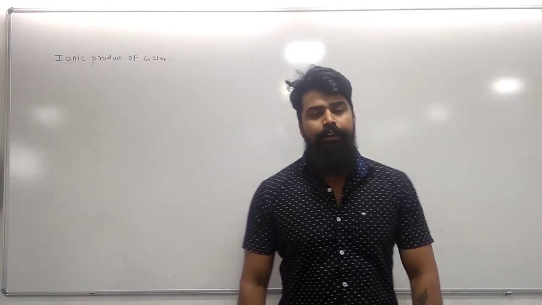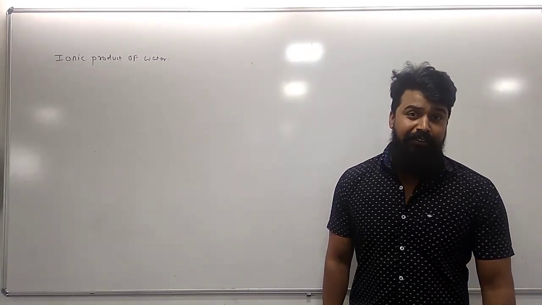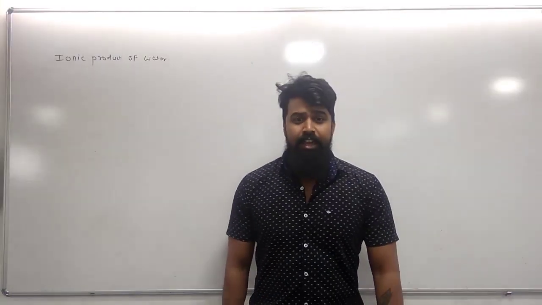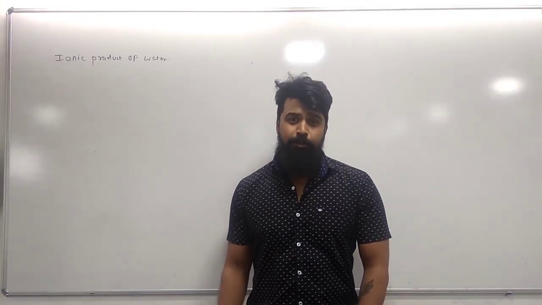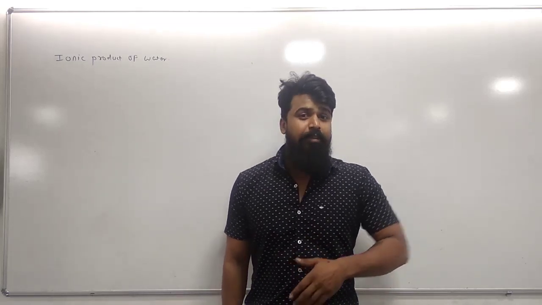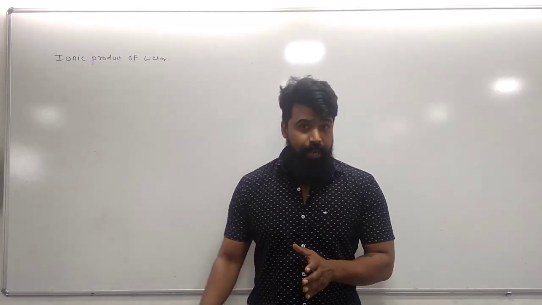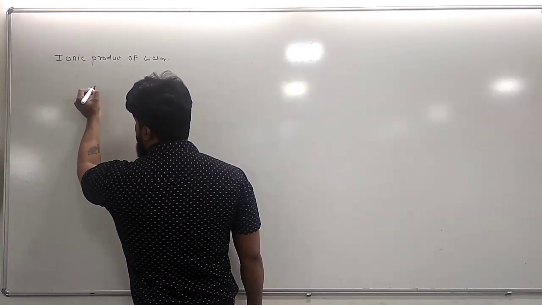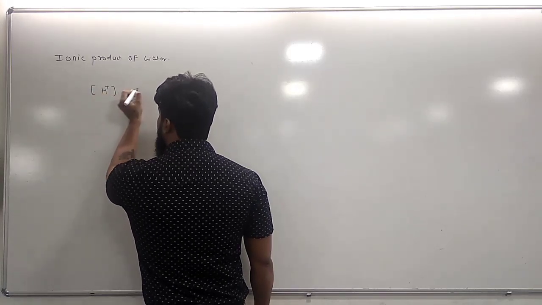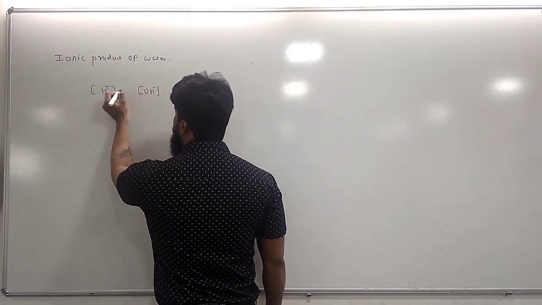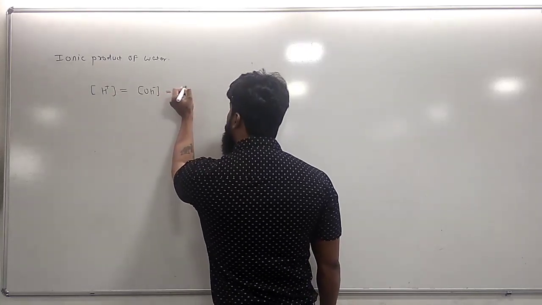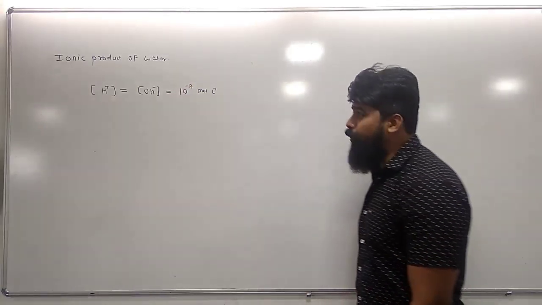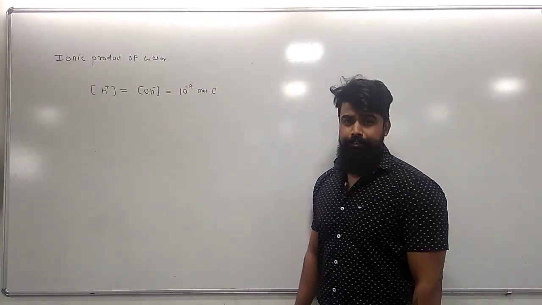Guys, it is interesting to know that pure water is a bad conductor of electricity. You might be surprised why pure water is a bad conductor of electricity. Everybody has heard that electricity can pass through water, but pure water, I am talking about the pure water, the water which does not contain any kind of sand, is a bad conductor of electricity. The reason behind this is that the molar concentration of H plus ion and the molar concentration of OH minus ion in pure water is equal to 10 raised to minus 7 mole per liter. It means that at 298 K, dissociation of pure water takes place to a very small extent.